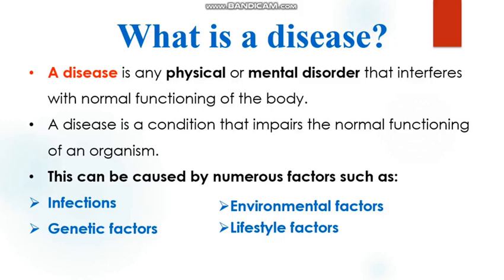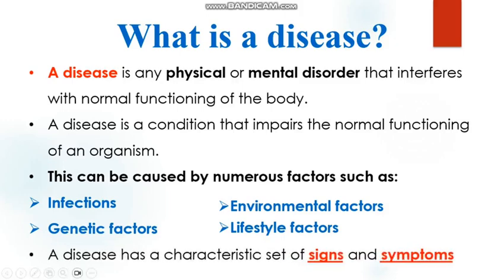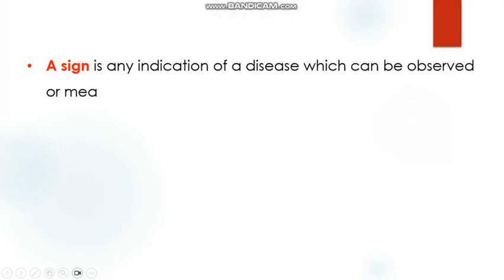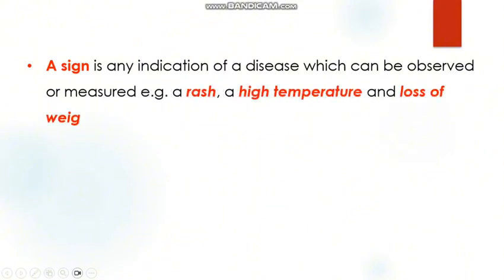From here, we need to know that a disease has a characteristic set of signs and symptoms. So we need to understand what a sign is and what a symptom is. A sign is any indication of a disease which can be observed or measured. For example, a rash, a high temperature, and a loss of weight. These are called signs. Anything that is observable and can be measured is called a sign.